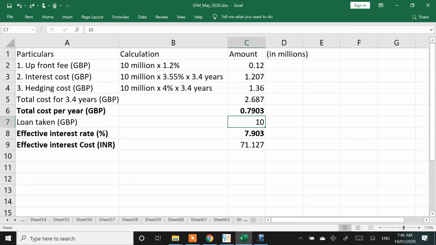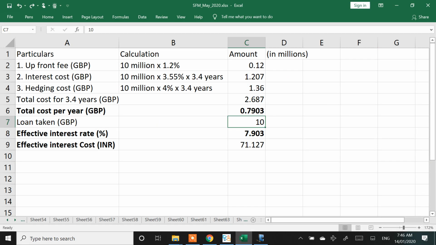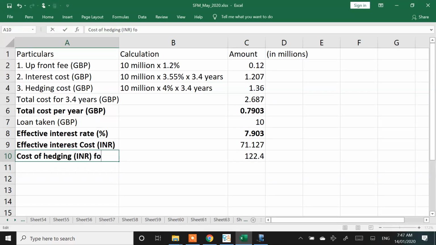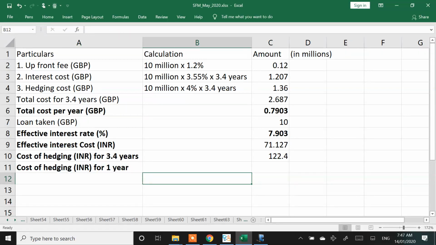Any doubts till this? How do I get cost of hedging in rupee terms? It's available there. You tell me how do I get hedging cost in rupee terms? 1.36 million into 90, that's all. Next, cost of hedging in INR, this into 90. Just do one extra calculation. This is for 3.4 years. Do for 1 year as well.